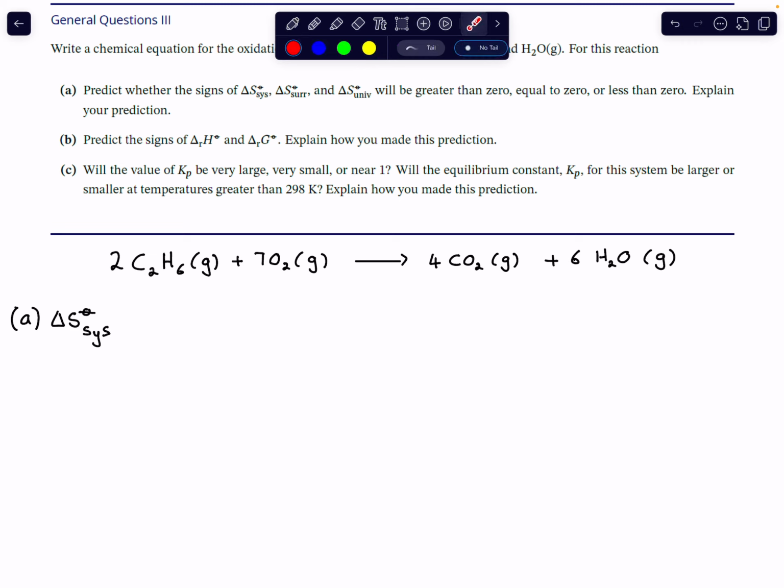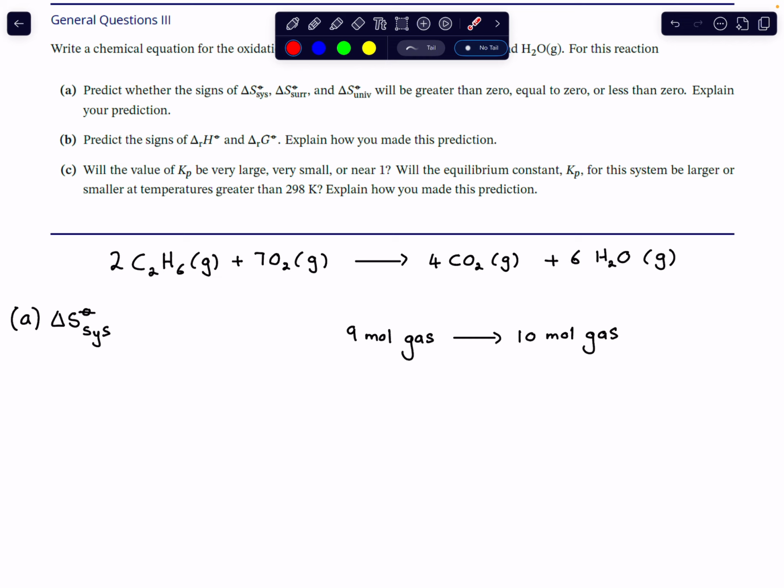The best way to do that is to see from how many moles of gas we are going, how many moles of gas are reacting, and how many moles of gas are being formed. If we look at that, we see that there are 2 plus 7, so 9 moles of gas being reacted. 9 moles of gas react to form 4 plus 6, so 10 moles of gas. So that means we have a net increase in the amount of gas.